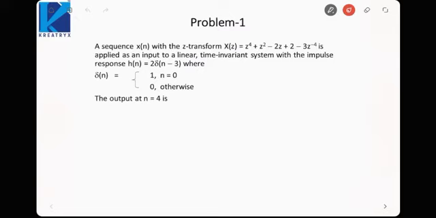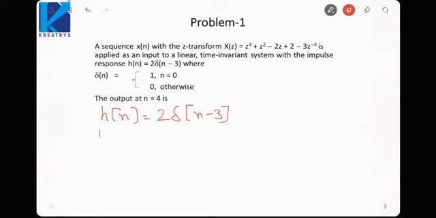Here we have been given an x(n) signal with Z transform as z raised to power 4 plus z square minus 2z plus 2 minus 3z minus 4, which is applied as an input to an LTI system with impulse response h(n) is equal to 2 delta(n minus 3). We need to find the output at n is equal to 4. So the impulse response h(n) is equal to 2 delta(n minus 3).